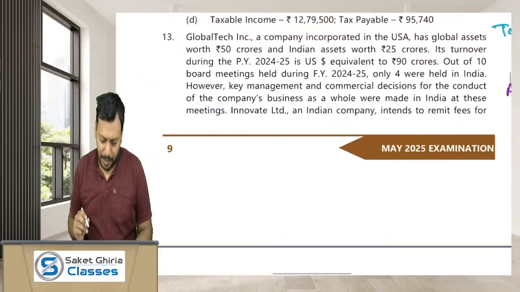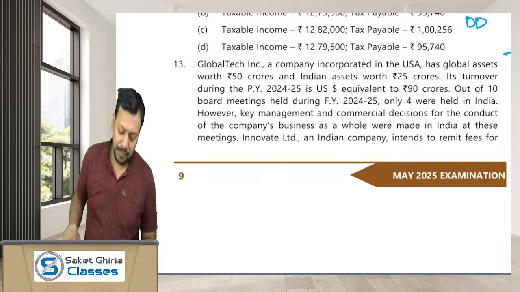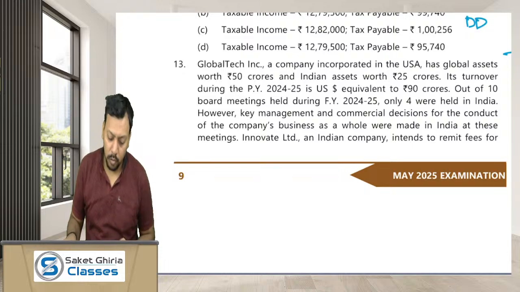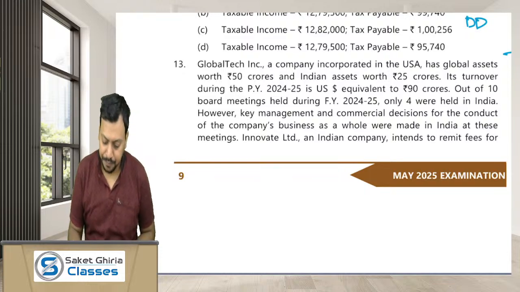Calculate the tax payable. Moving ahead to question number 13. Global Tech Inc., a company incorporated in USA, has global assets worth 50 crore and Indian assets worth 25 crore. Dear friends, its business turnover is 90 crore. Out of the 10 board meetings held, it is important, only 4 are held in India.